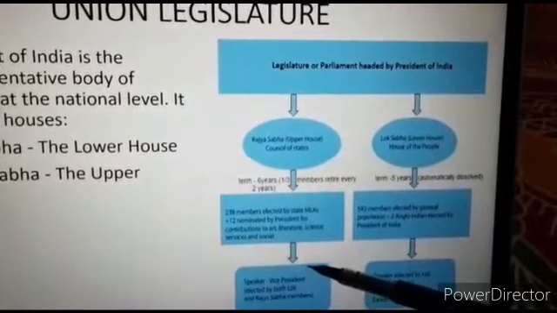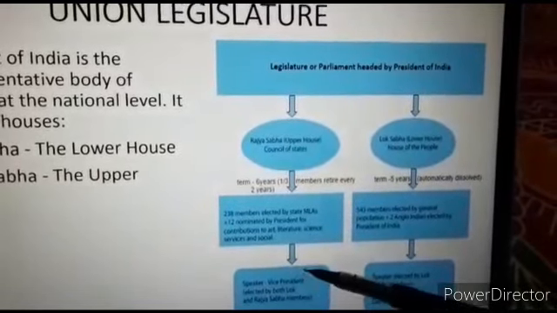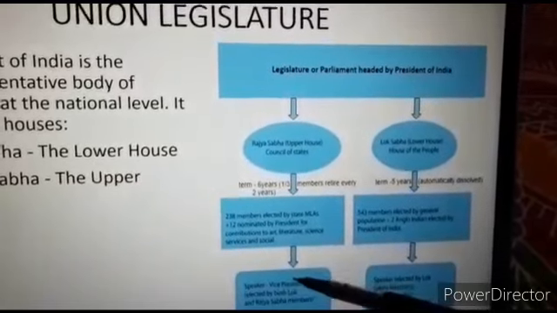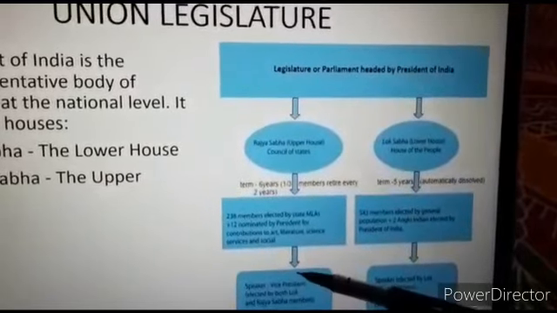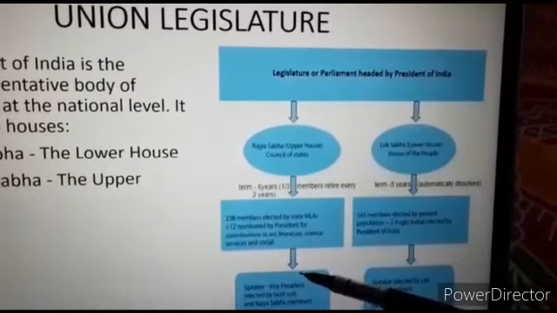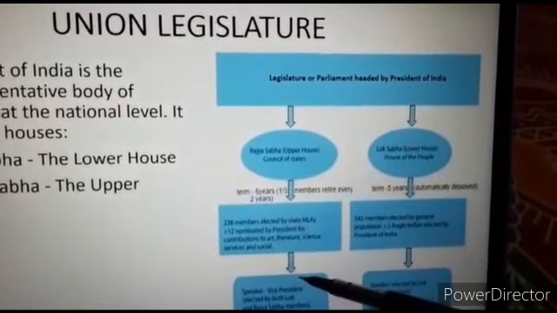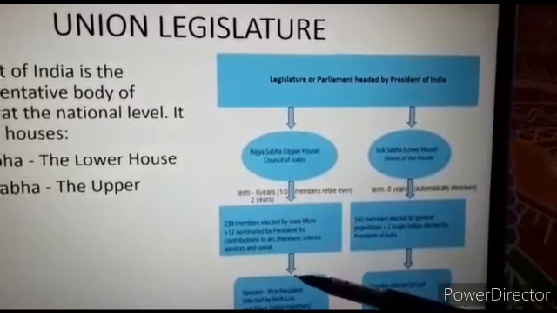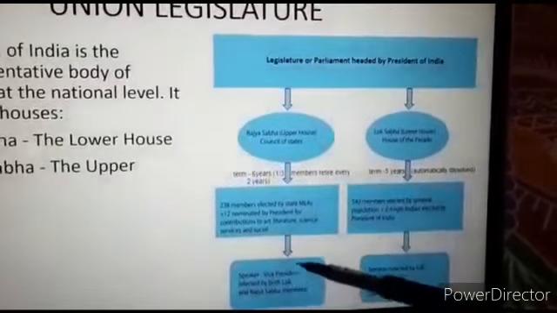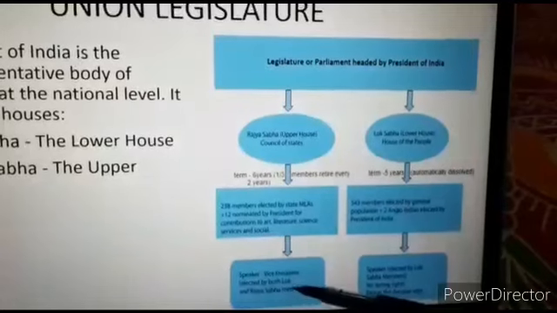He also permits the members to express their views on bills during debates. He maintains discipline in the house and he can even suspend any member who tries to disturb its proceedings. So these are the main functions of the speaker of the Rajya Sabha.